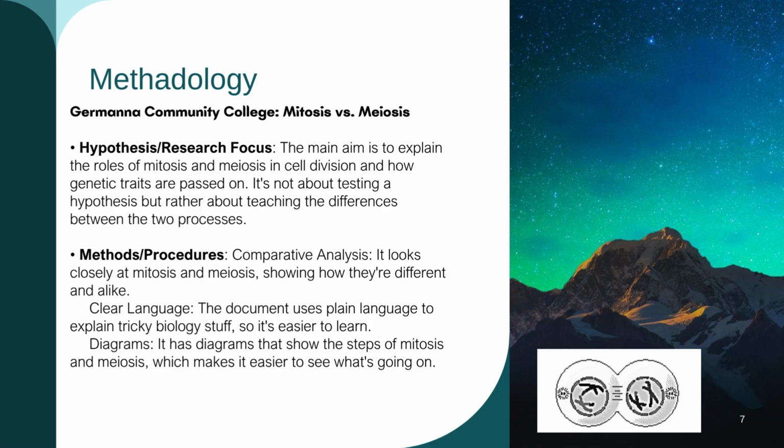Methodology. As mentioned in Germana Community College, mitosis versus meiosis. Hypothesis, research focus. The main aim is to explain the roles of mitosis and meiosis in cell division and how genetic traits are passed on. It's not about testing a hypothesis but rather about teaching the differences between the two processes. Methods, procedures. Comparative analysis. It looks closely at mitosis and meiosis, showing how they're different and alike. Clear language. The document uses plain language to explain tricky biology stuff, so it's easier to learn. Diagrams. It has diagrams that show the steps of mitosis and meiosis, which makes it easier to see what's going on.